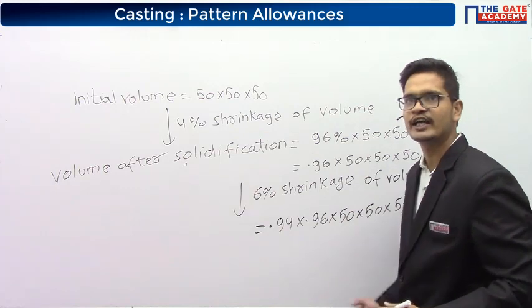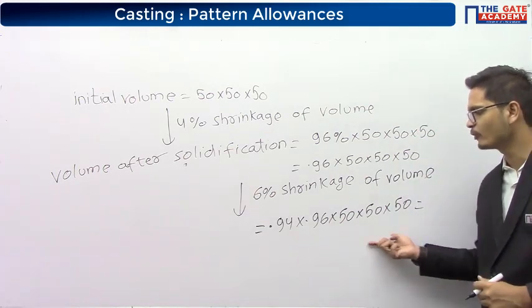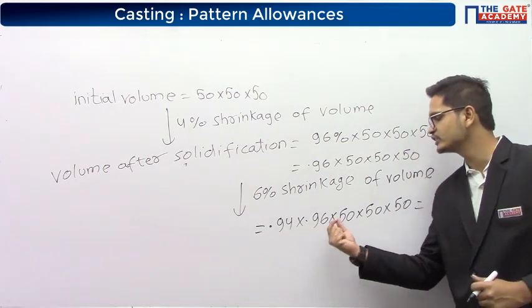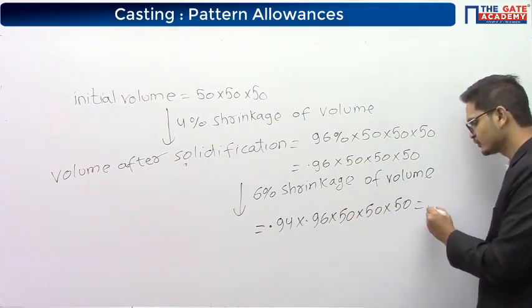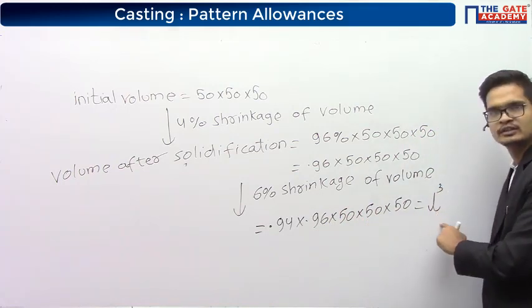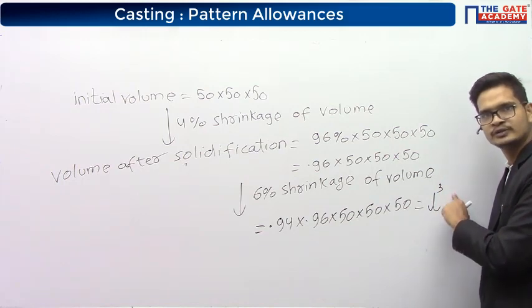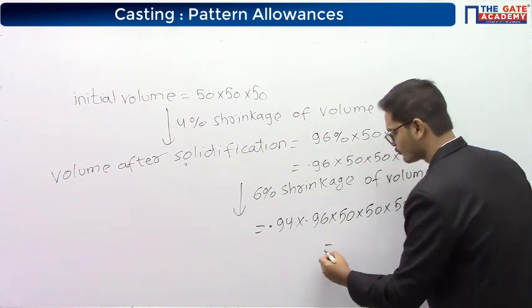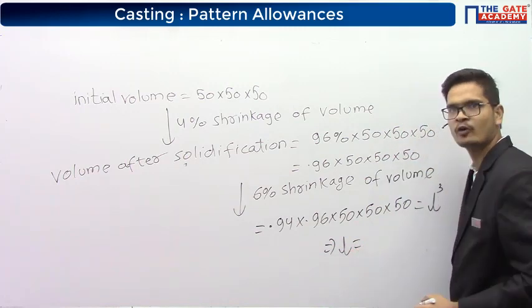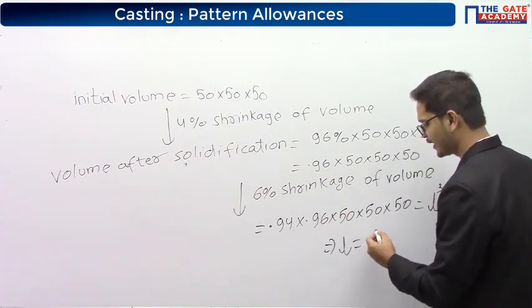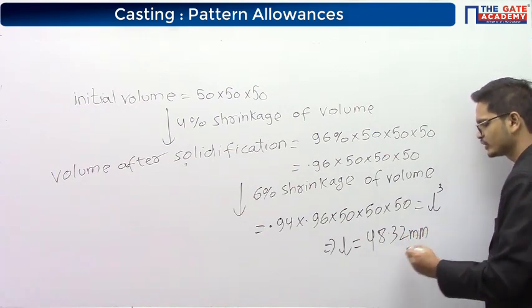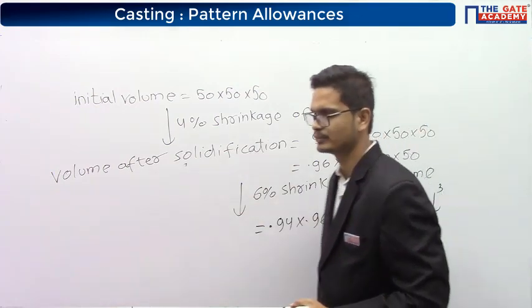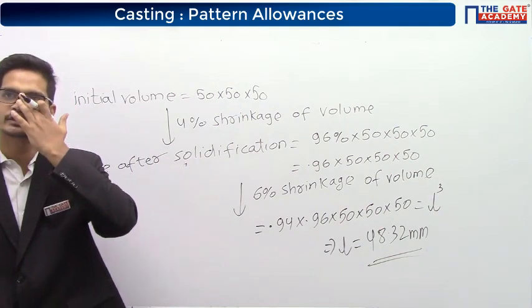So that will be equal to L cube, the final length of the cube, whole cube. So from this you get the value of L as the option A, 48.32 mm. Hence option A is the right answer.